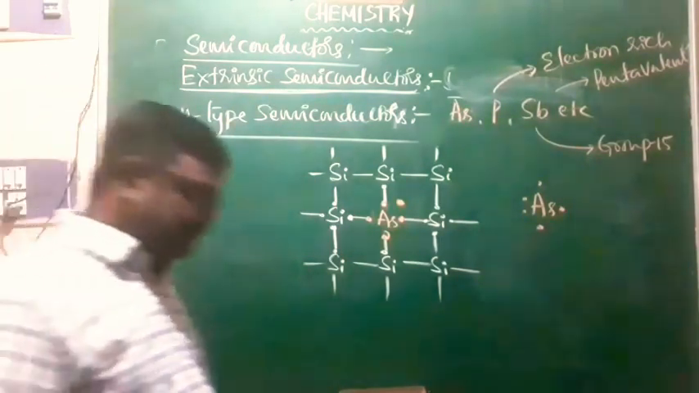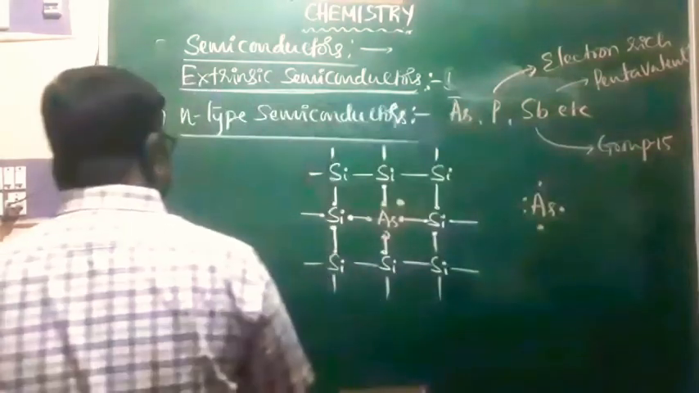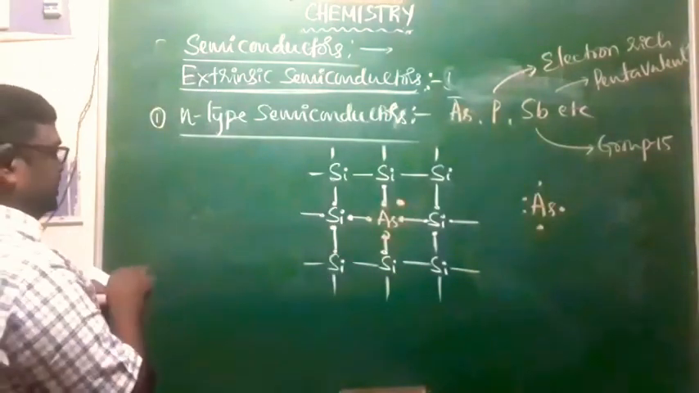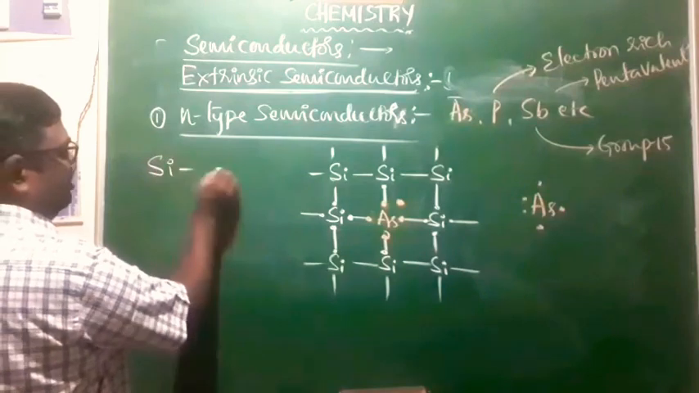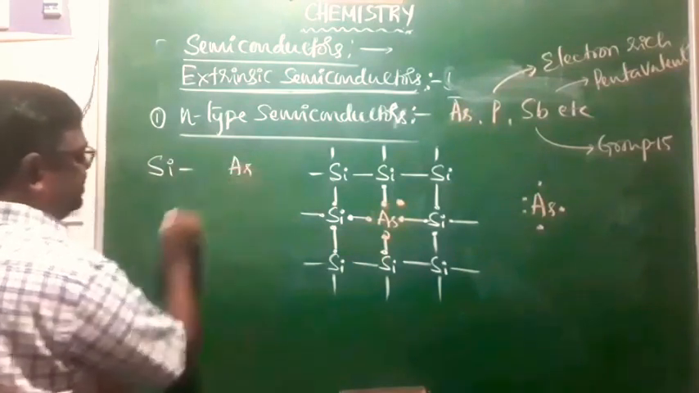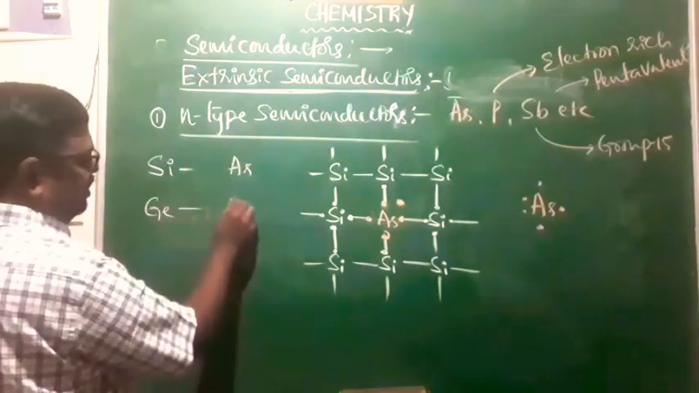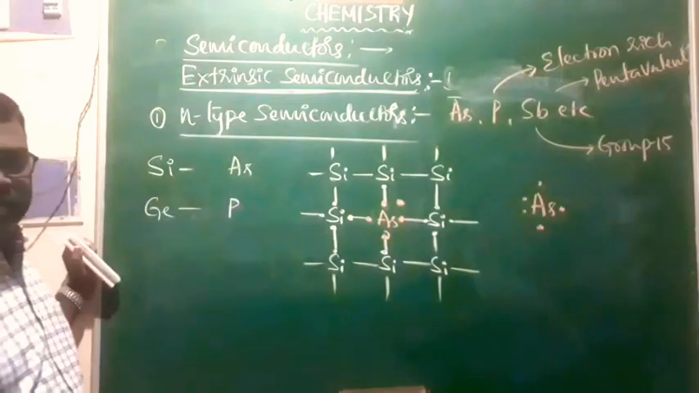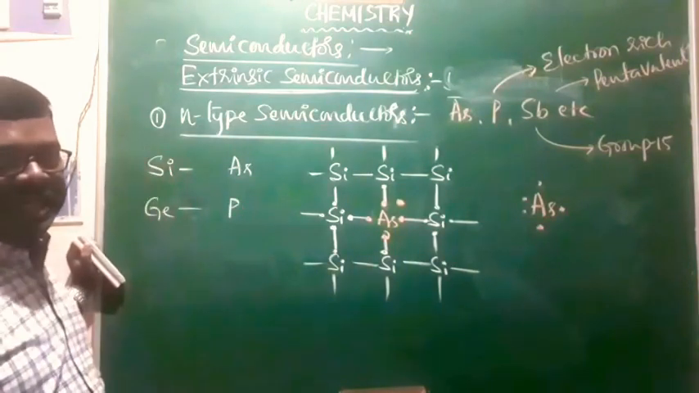Apart from that, as an example for the N-type semiconductor, you should not just write silicon. Silicon doped with arsenic, germanium doped with phosphorus, like that. These are the examples for N-type semiconductors.